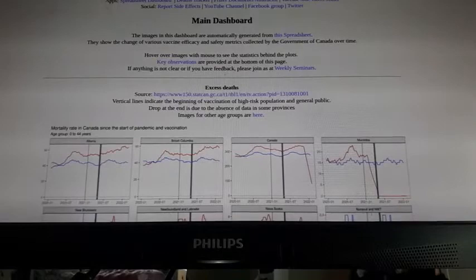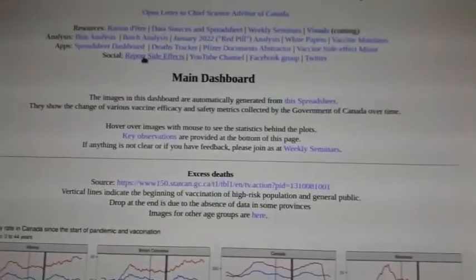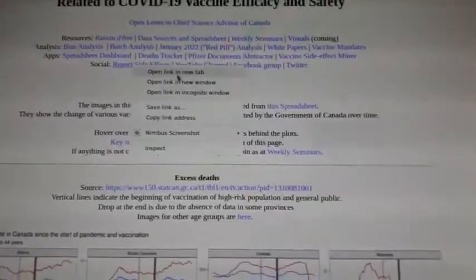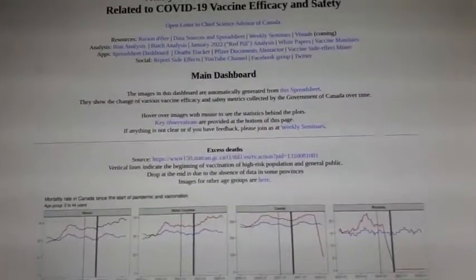This is very important. So it's right here, report side effects. On our main site, we have this page, report side effects. And it would open a page where it will show you step by step how you can submit a voluntary side effect report via the Health Canada portal. What is very interesting, that this is an official Government of Canada portal. And again, you can click on it. I'm clicking on it right now. But you will not be able to find it through Google.